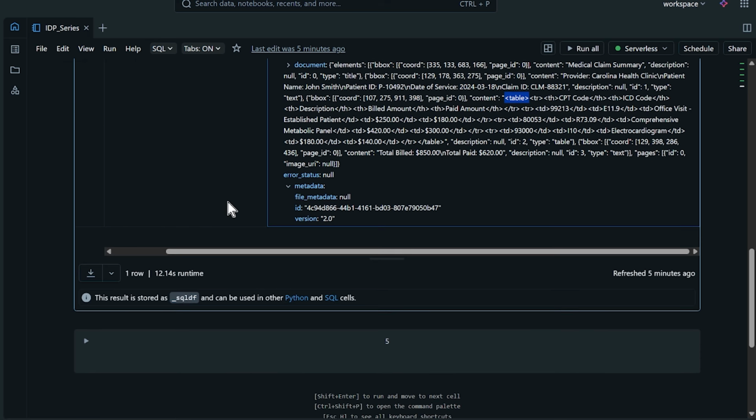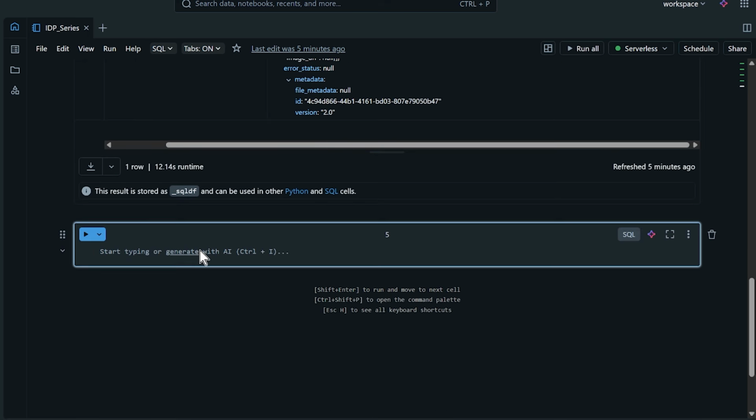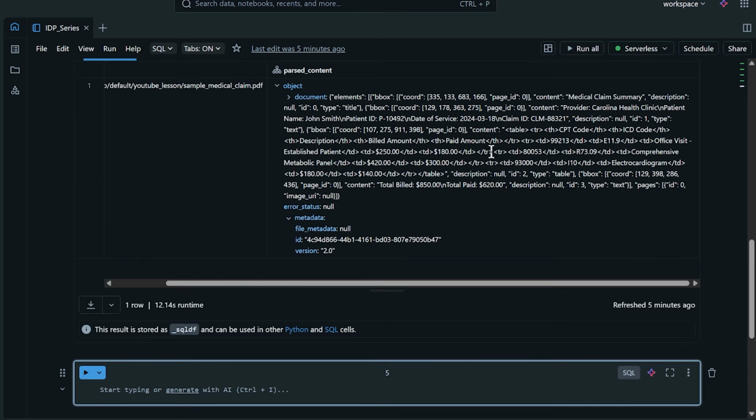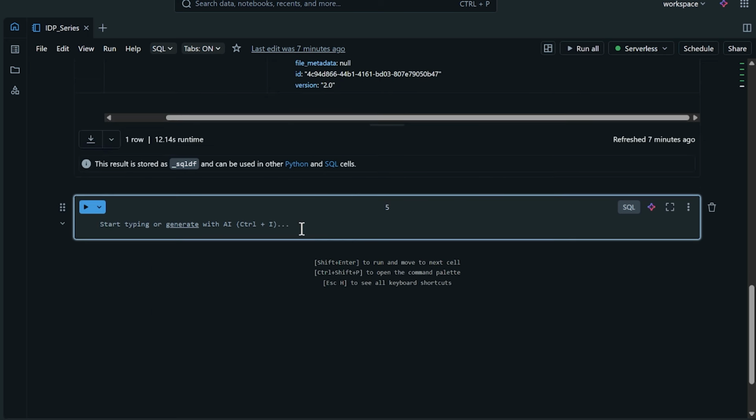Now, again, remember this part right here. We have this table. Let's come right down here, and we're going to create one more temporary table purely for staging purposes. What we're going to do is specify what data we're looking at, and we're going to use a function within Databricks called explode. If you don't know what the explode function is, that's okay. I'm going to show you how to use it. It's basically going to turn a map column, which is an array, into multiple rows, because we have lots of rows of data. So let's come down here.